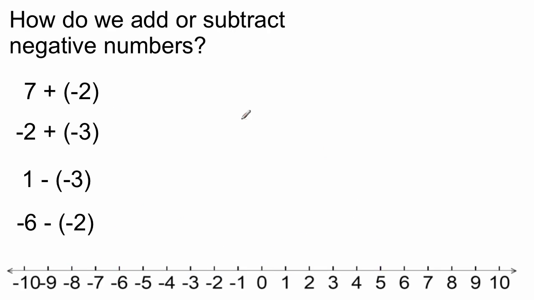What about, though, if we add or subtract negative numbers? Well, let's have a look at it. If I start with 7 and I add a debt, if I add a debt to you, wouldn't we go the other way, this way? And in fact, that's what happens. I go back 2 to 5. In fact, it's really the same as 7 minus 2.